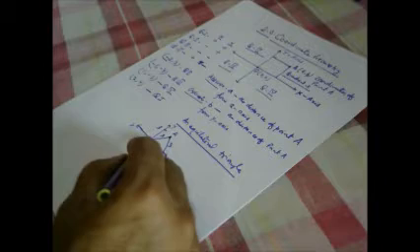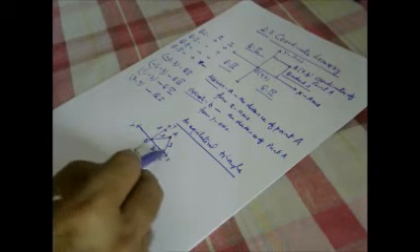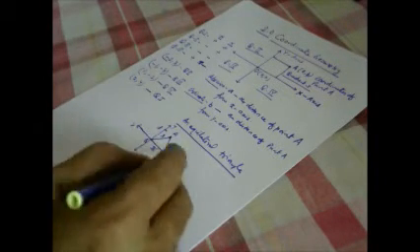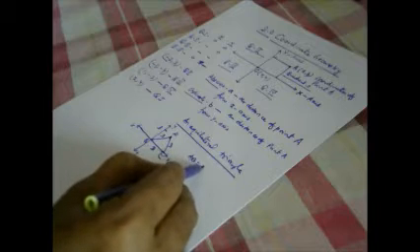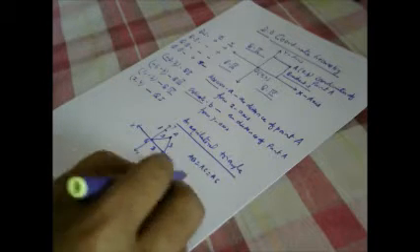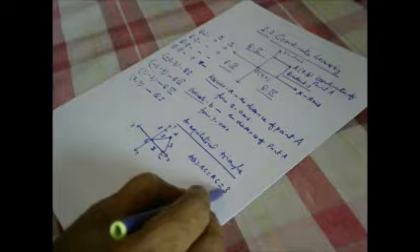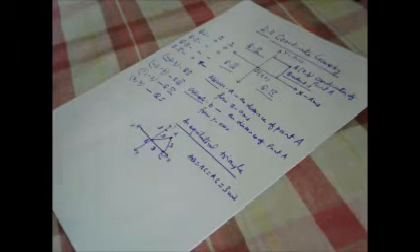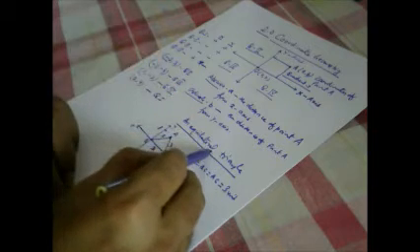So if the distance between AB, BC and AC are all equal, AB is equal to BC is equal to AC, if it is equal to 3 units, then it is an equilateral triangle. Which type of triangle? Equilateral triangle.